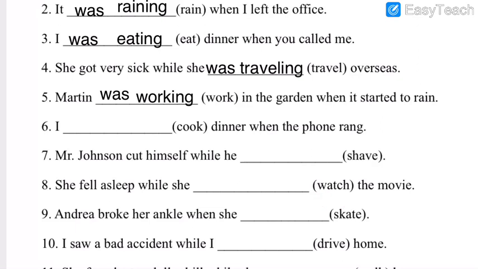Your time starts now. 5, 4, 3, 2, 1 and 0. See, I'm going to write the answers for number 6 to 10 together as I did for 1 to 5. Please make sure you are writing the answers on your own. Question 9. Andrea broke her ankle when she dashed. See here, verb is given, skate. Try to solve it. Your time starts now.